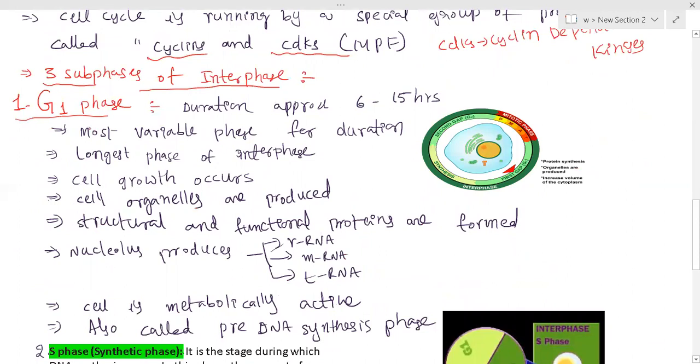So let us see here. First of all, the G1 phase. It is the first phase of interphase. I will tell you only one word about the G1 phase. Remember what kind of changes can be seen in G1 phase. Cell growth occurs. The duration of this G1 phase is approximately 16 to 25 hours, and it is the most variable phase. And remember, it is the longest phase of interphase.